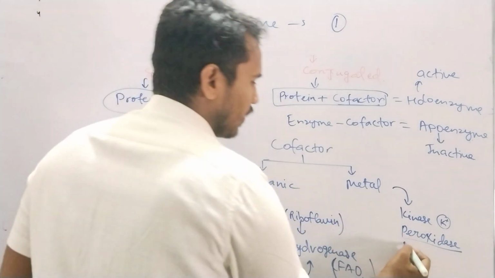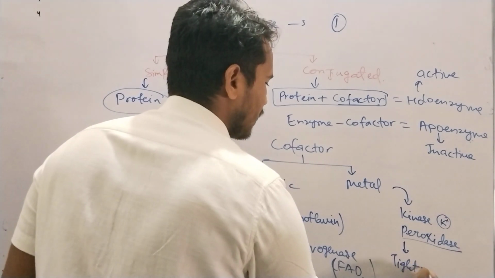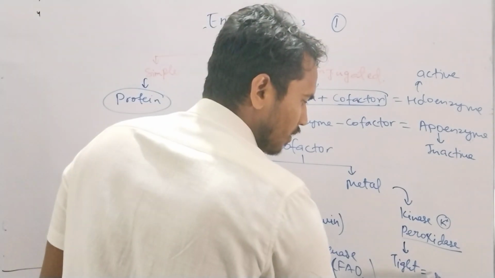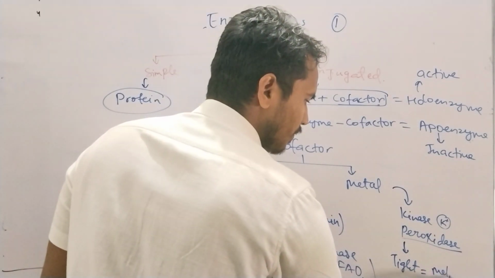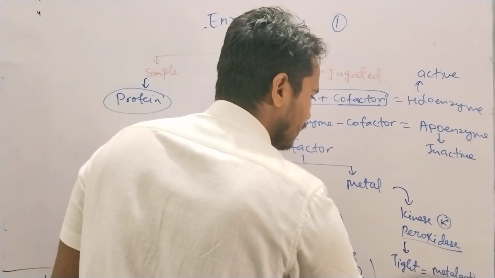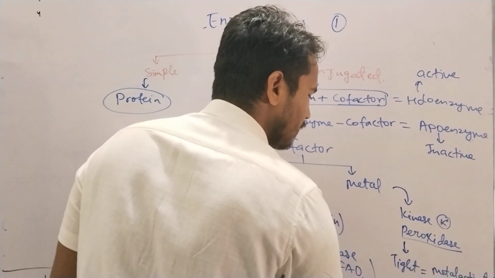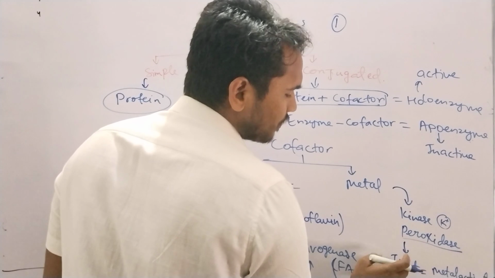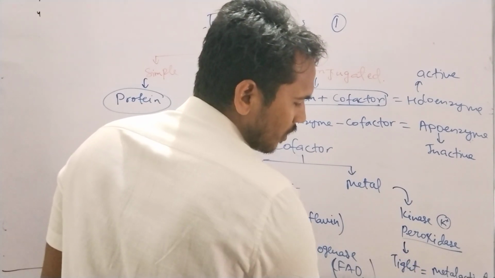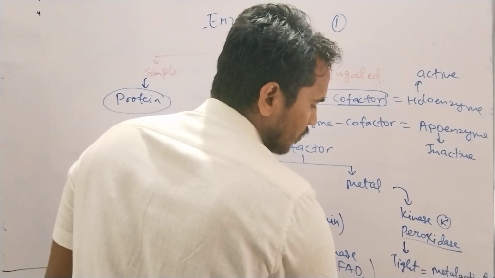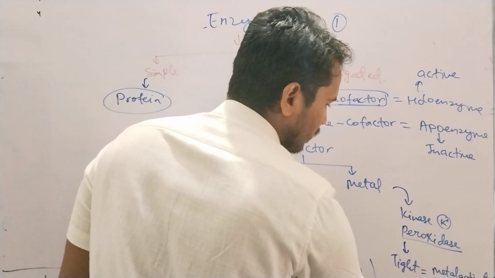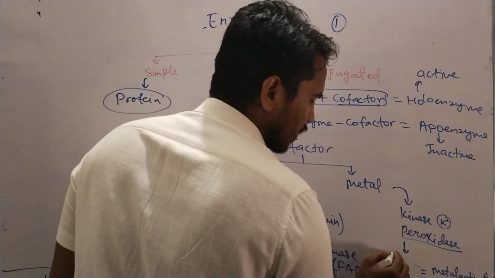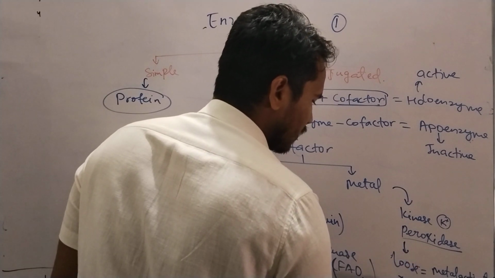In case of a metal, if it is tight, it is called a metal-activated enzyme, and if it is loose, it is called a metalloenzyme. Okay, loose and tight, you just change it here.